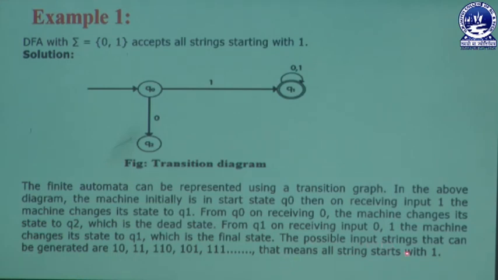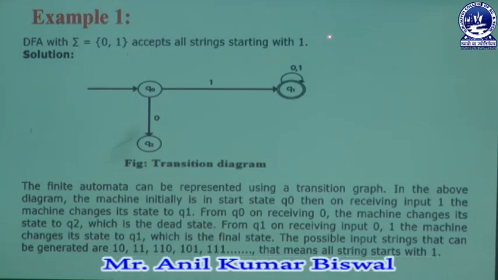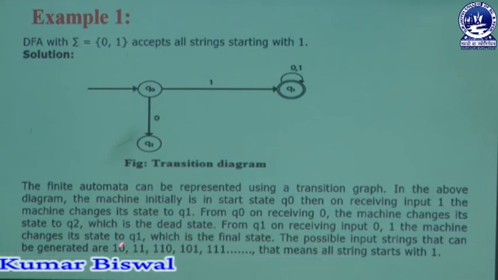So the possible input strings that can be generated are 10 or 11 or 110, then 101, then 111, etc. That means the first character of each string is 1, so in this way all our strings start with 1. So this is a general DFA diagram, as explained in this DFA concept, which accepts all strings starting with 1.